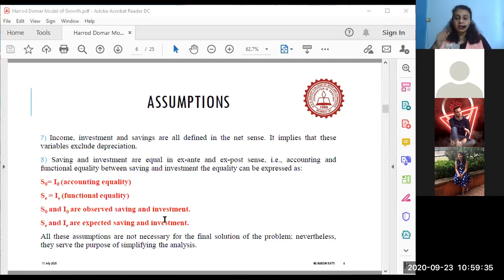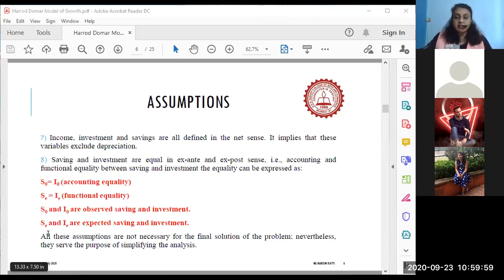Now come to the next one. SE and IE, we are talking about functional equality, and they are going to be called expected saving and expected investment. Let us say expected savings in India need to be 34%.